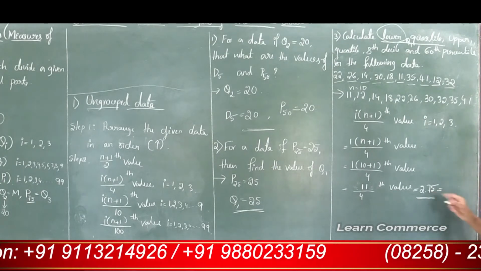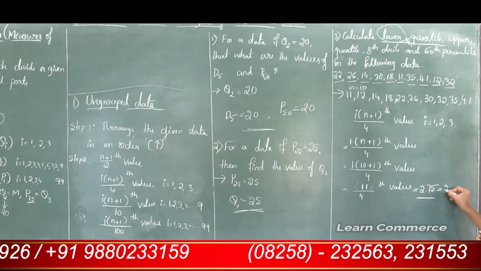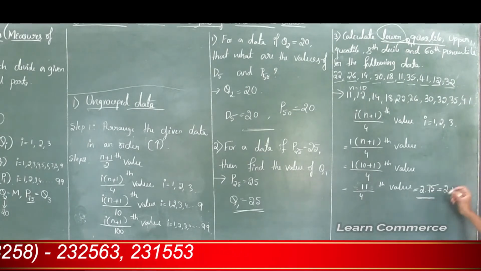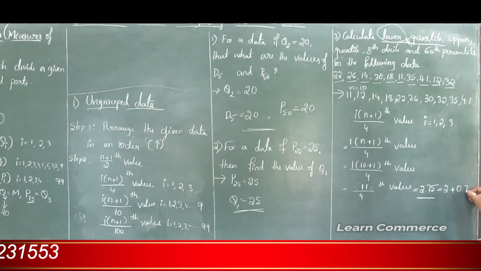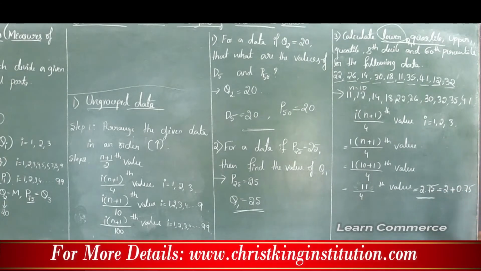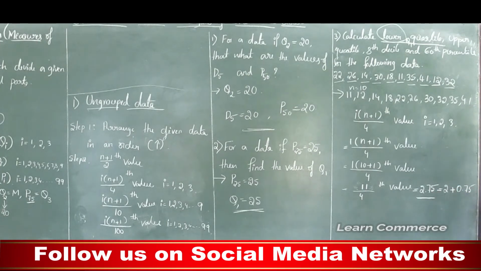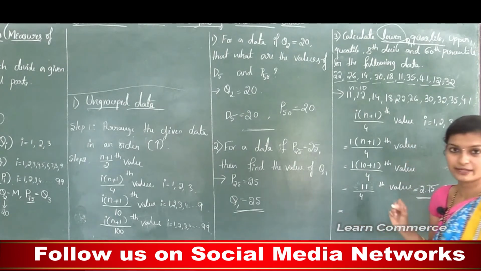Now I will split the terms. 2.75 is 2 plus 0.75. So here the split terms are 2 plus 0.75. After that, see carefully, this is very important.